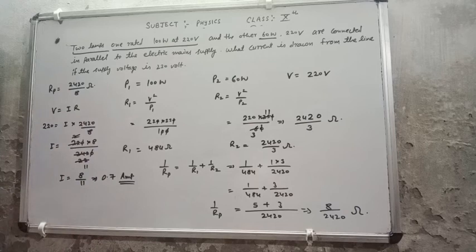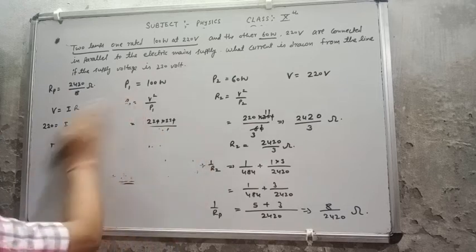So that is the question that I have discussed with you. After this I am discussing some more questions with you, but first of all you have to do these questions. If in these questions any more problem is there, you can consult me. Now one topic is left that I want to discuss with you, that is parallel combination and series combination.